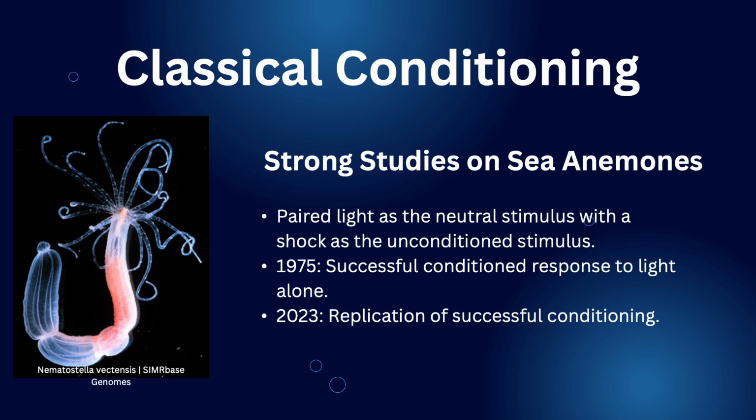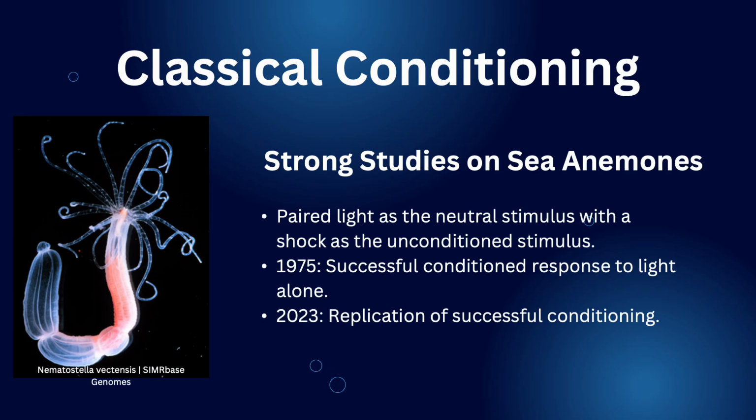Studies showing classical conditioning in sea anemones have actually occurred as early as 1905, but these early studies lacked the full controls and reporting needed to consider their results definitive. But in 1975, a study of classical conditioning in sea anemones was done that included a full suite of controls. This study was replicated in 2023, which strengthened the evidence that associative learning could happen in Cnidaria.